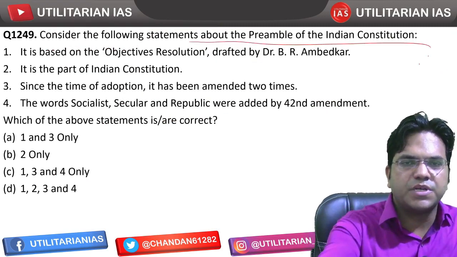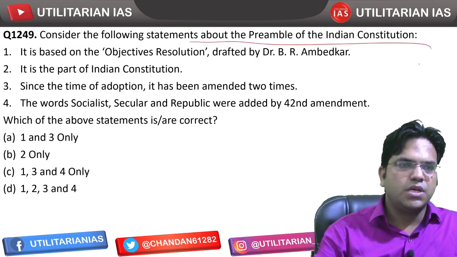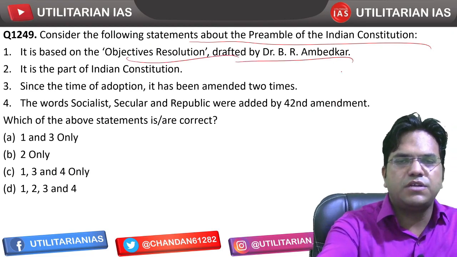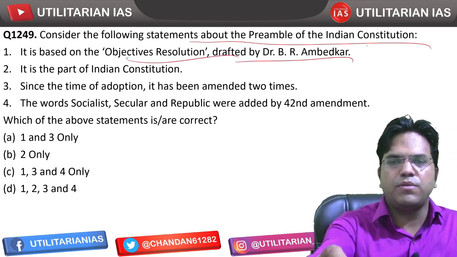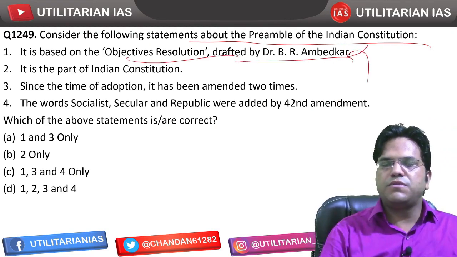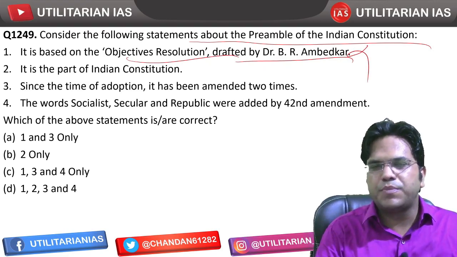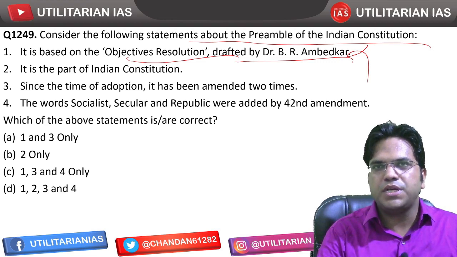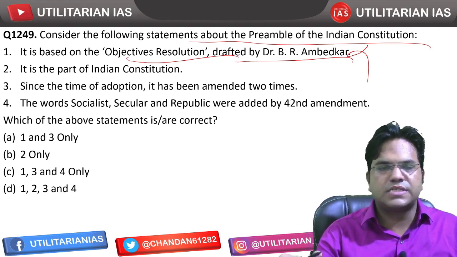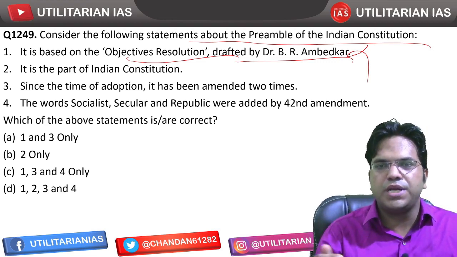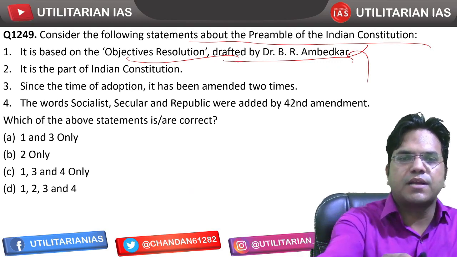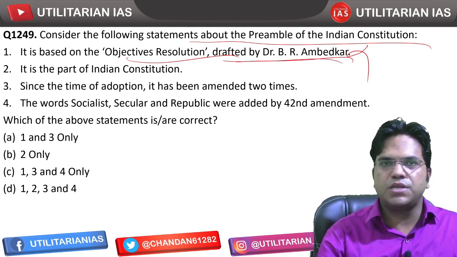Consider the following statements about the preamble of the Indian Constitution. It was based on the objective resolution drafted by Dr. B. Most famous statement: the objective resolution was drafted and proposed by Jawaharlal Nehru and not by Dr. B.R. Ambedkar, right? So nobody can claim that they do not know this statement.